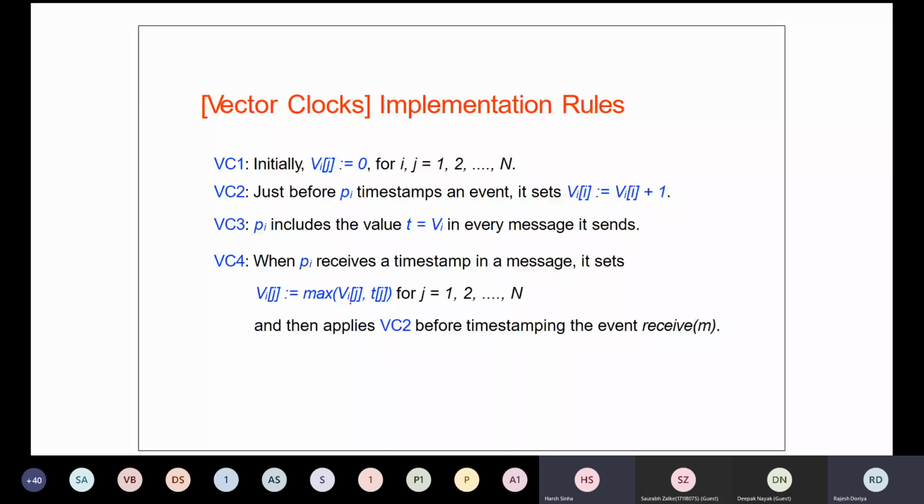Then the maximum value is taken, and then VC2 is applied. VC2 says to increment your value by 1. So this is what happens in VC1, VC2, VC3, and VC4.